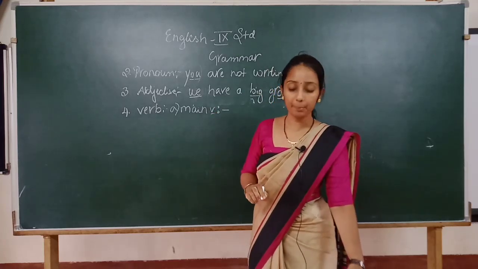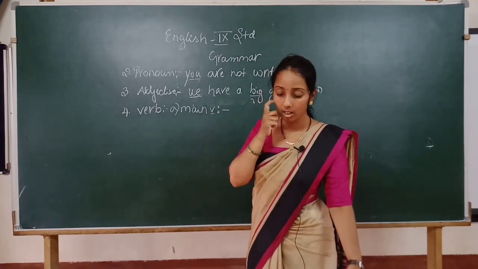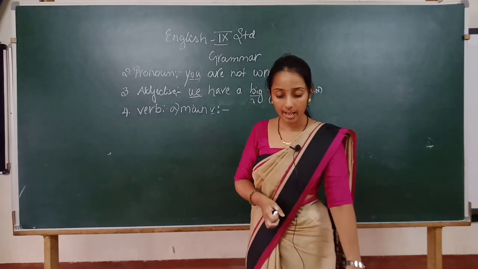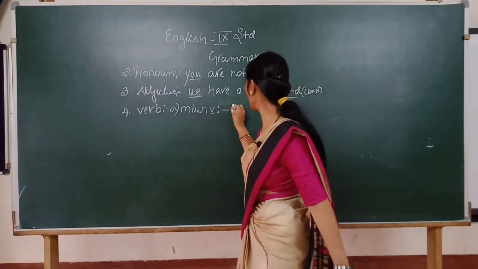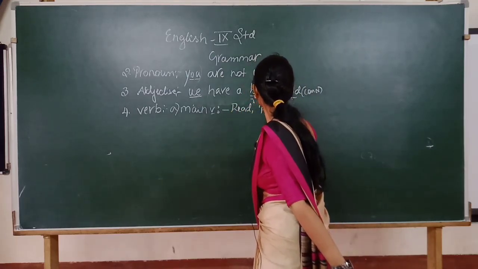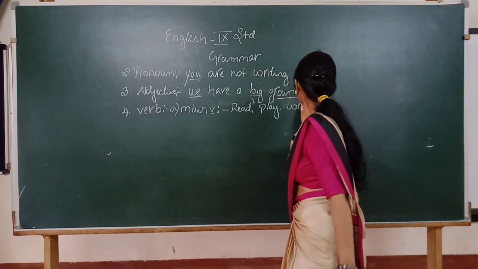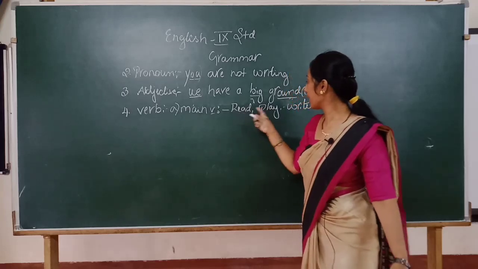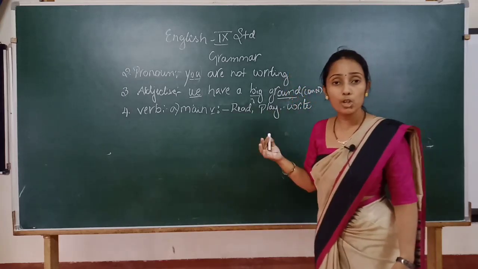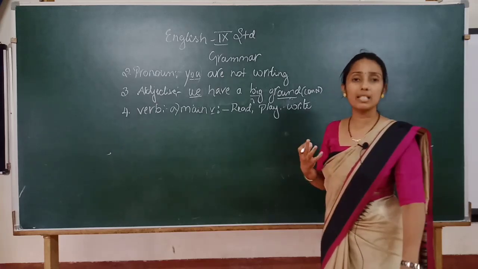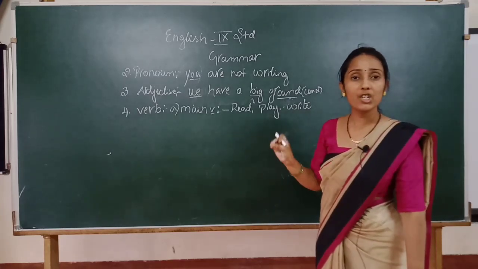Example: read, write, talk, push, play, etc. See, when you read these words, read, play, write, then push, drink, eat, all these words automatically suggest that there is an action going on.